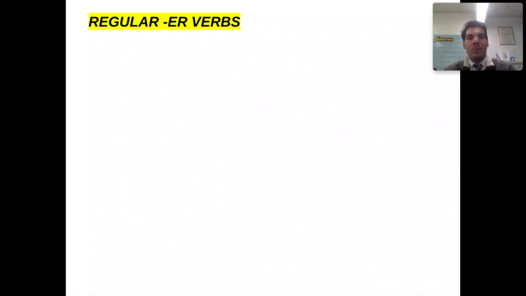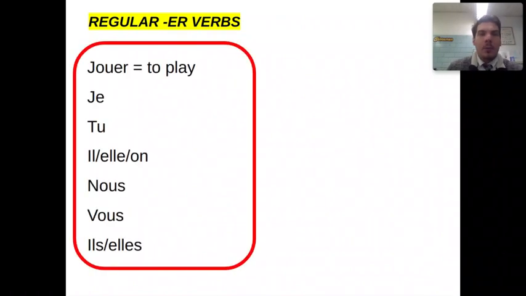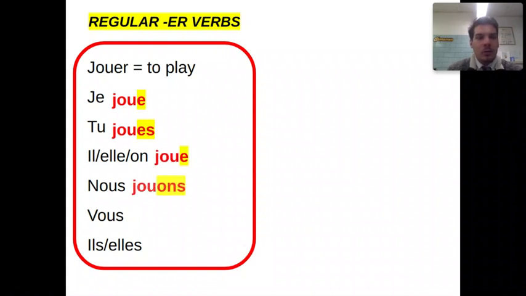All right, going back up to those verb boxes, regular ER verbs. We have our example, jouer, which means to play. Remember, this is the infinitive. It's the to form of the verb. And as I go through this conjugation of the verb jouer, if you're still not quite sure how I conjugate a regular ER verb, I'm going to be reviewing every single verb that we know how to conjugate at the very end of this PowerPoint. So just hold tight. Je joue, tu joues, elle joue, nous jouons, vous jouez, elles jouent. I play, you play, he, she, one plays, we play, you plural play, they play.